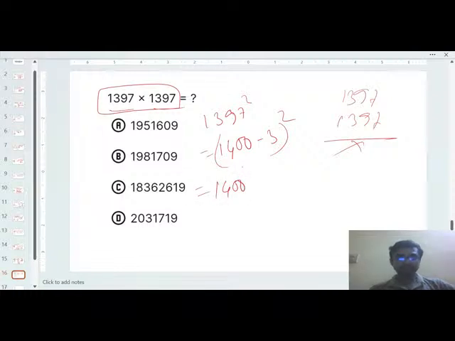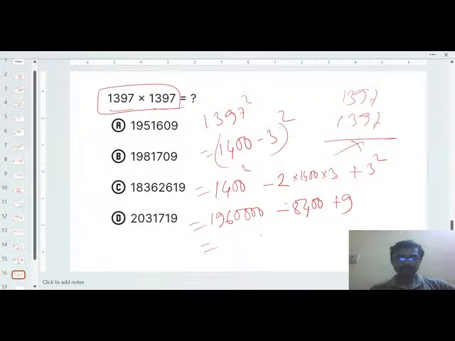So 1400 square minus 2 into a into b plus 3 square. Okay, so 14 square how much? 196, then 00. Okay, so here how much? 3 into 1400, so 4200 into 2. So that means 8400 plus 9.